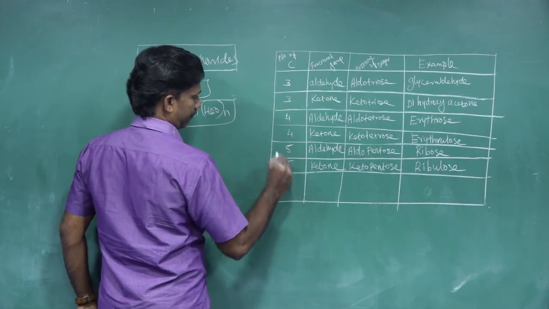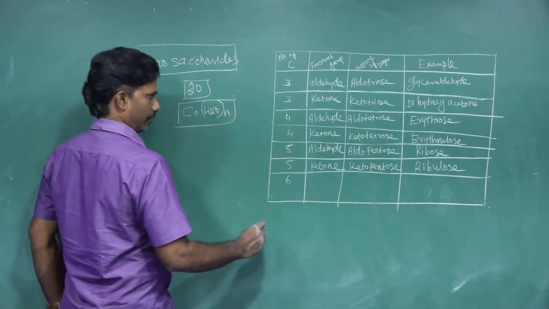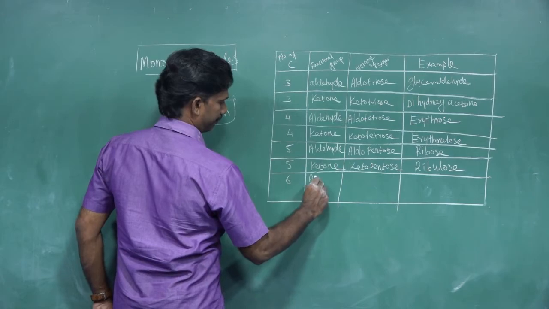Likewise, six carbons. What to do? With six carbons, the functional group present is aldehyde.